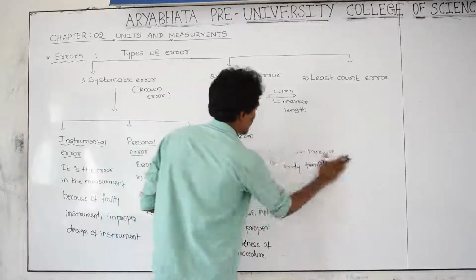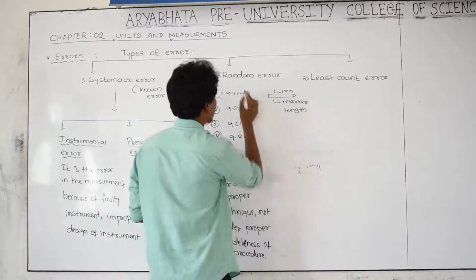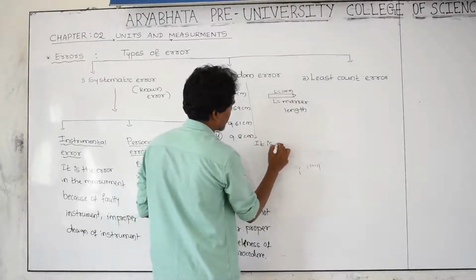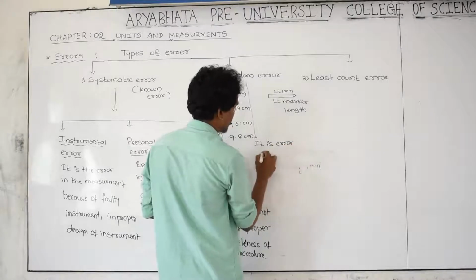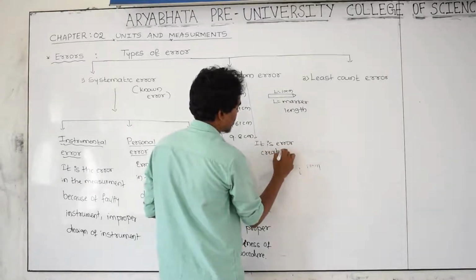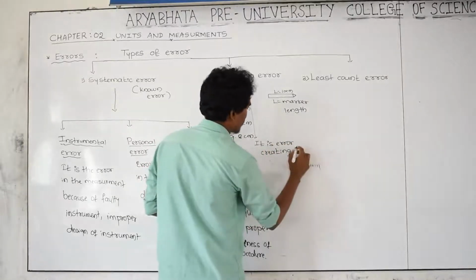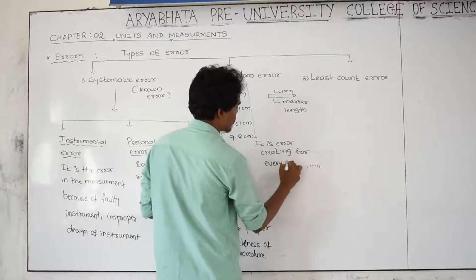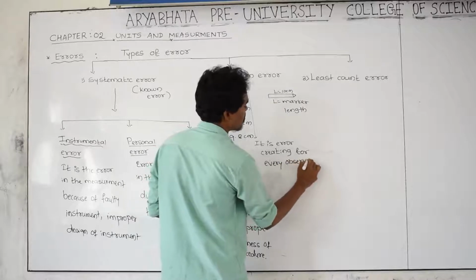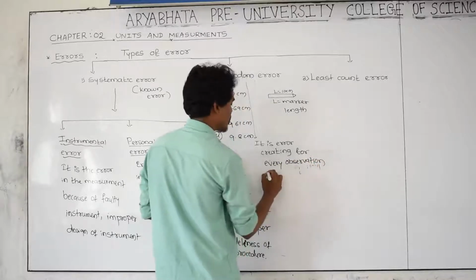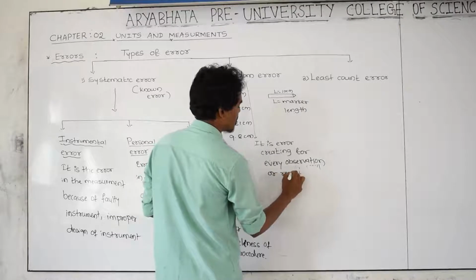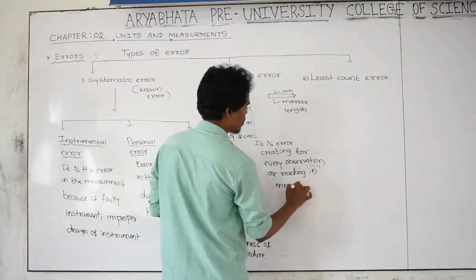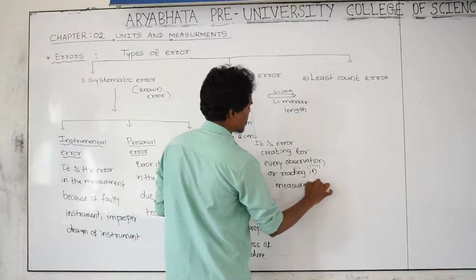Therefore here, what do you mean by random error? It is the error created for every observation or reading in the measurement. Observation means reading. For every observation or reading in the instrument, the error in measurement is called random error. Definition is not important, leave it.